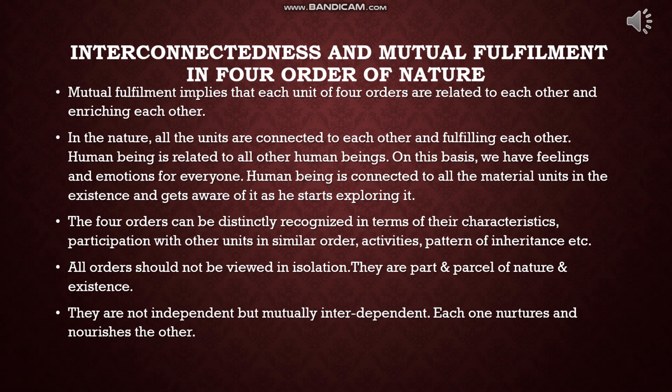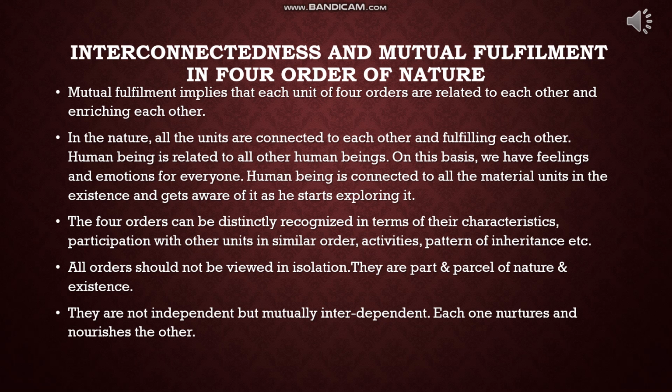When we talk about the human being, he is also related to other human beings in terms of feelings and emotions for everyone. The human being is connected to all the units of material order, plant order and animal order in existence, gets aware of it and starts exploring it. This is the main quality of the human order.